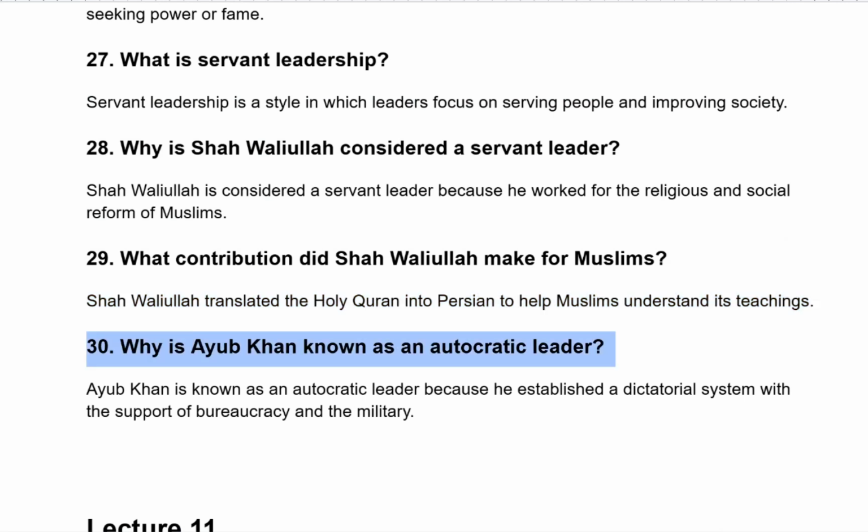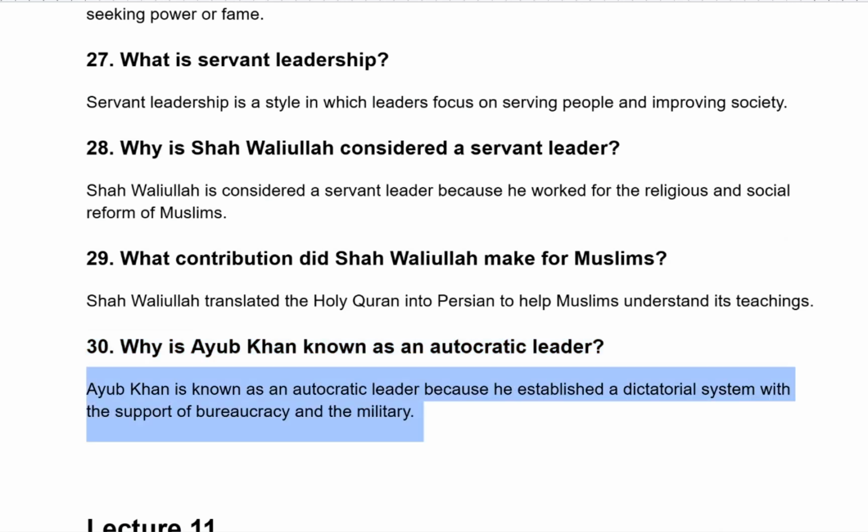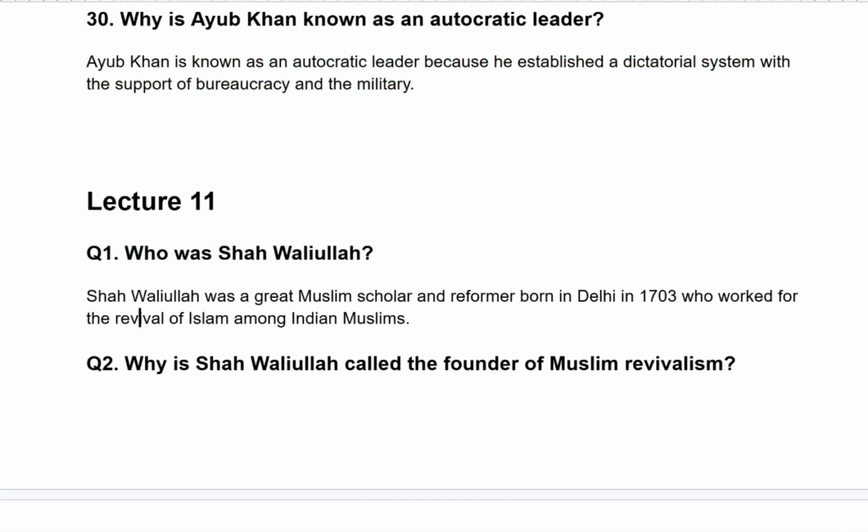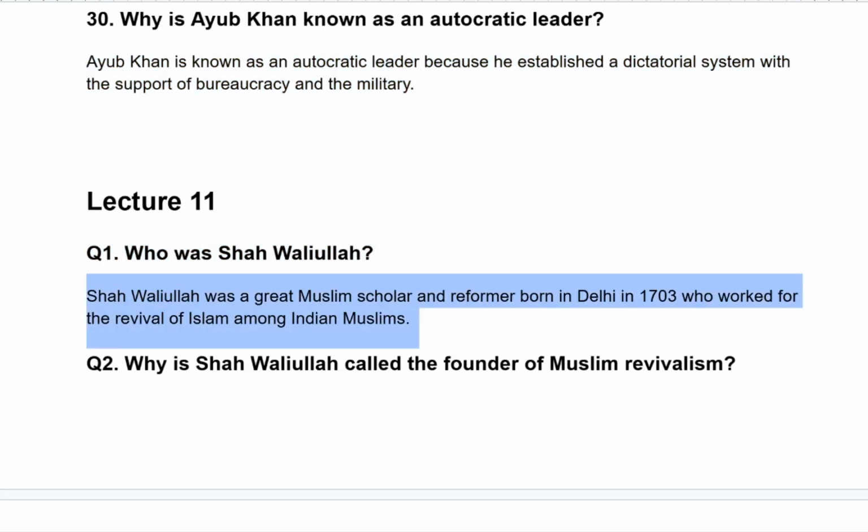Why is Ayub Khan known as an autocratic leader? Ayub Khan is known as an autocratic leader because he established a dictatorial system with the support of bureaucracy and military. Who was Shah Waliullah? Shah Waliullah was a great Muslim scholar and reformer, born in Delhi in 1703, who worked for the revival of Islam among Indian Muslims.